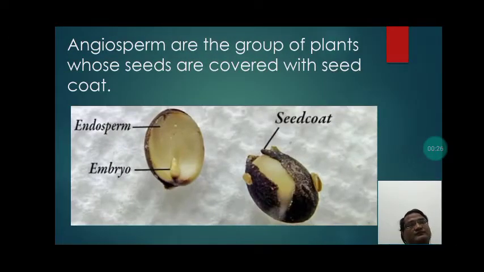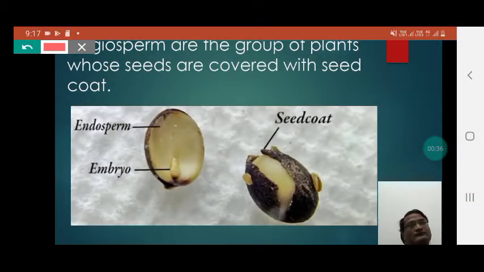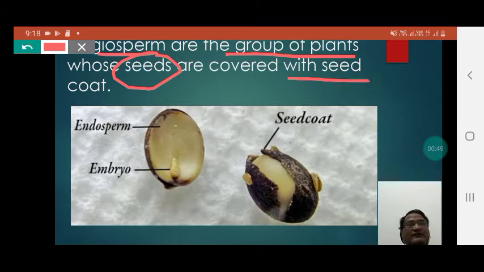Angiosperms are the group of plants whose seeds are covered with seed coat. So students, angiosperms are actually a collection of plants, the seeds of which are generally covered with seed coat.